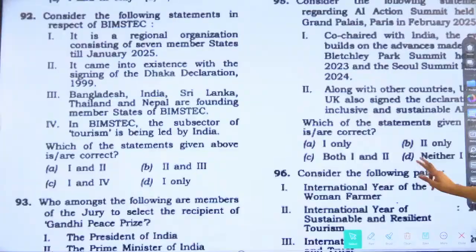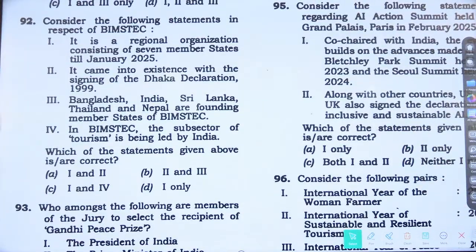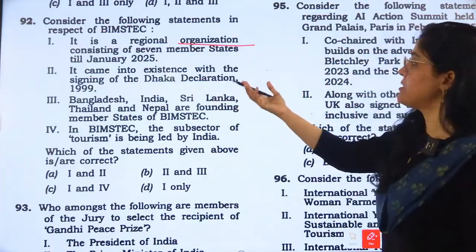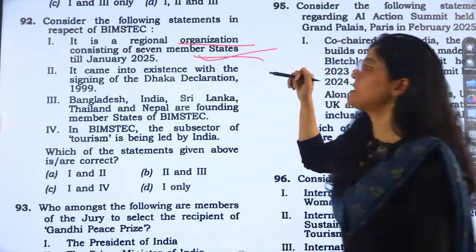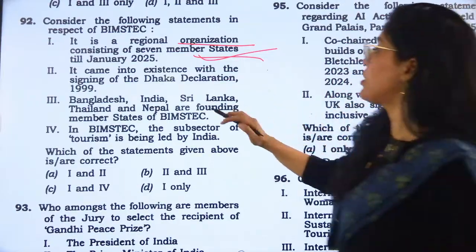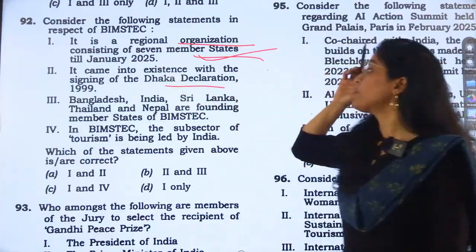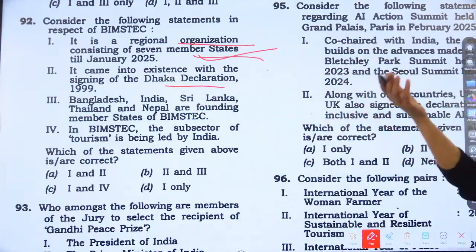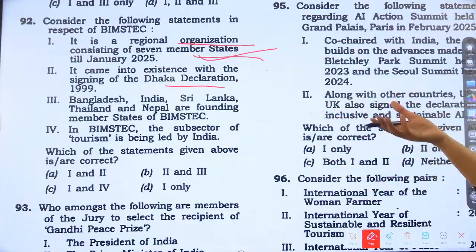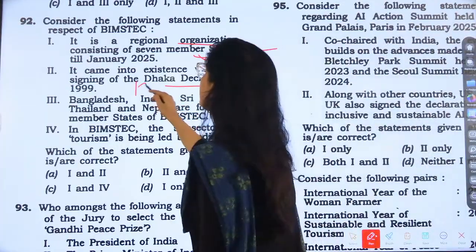Okay, BIMSTEC. This question is important, related to foreign affairs. Now consider the following statements in respect of BIMSTEC. It is a regional organization, yes, we know that, consisting of 7 member states till January 2025. So they have given this also. Next is it came into existence with the signing of the Dhaka Declaration. Is it correct? It is not Dhaka Declaration, but it is Bangkok Declaration 1997.